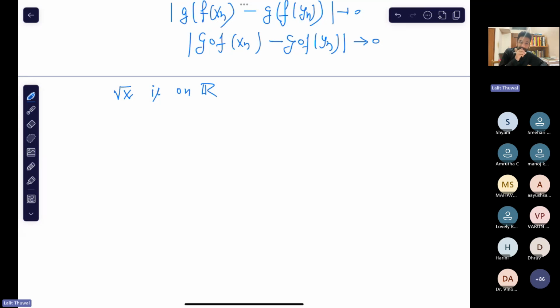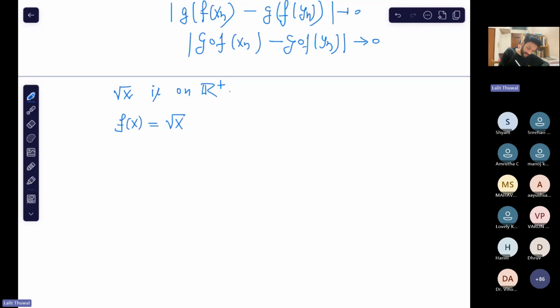How do you prove this? This is a uniformly continuous function. There is another result to determine whether a function is uniformly continuous. Sorry, I wanted to say R positive, not R. So how do you prove this?